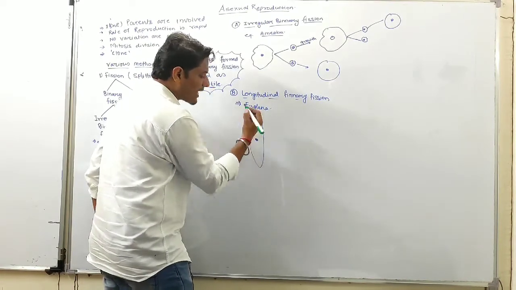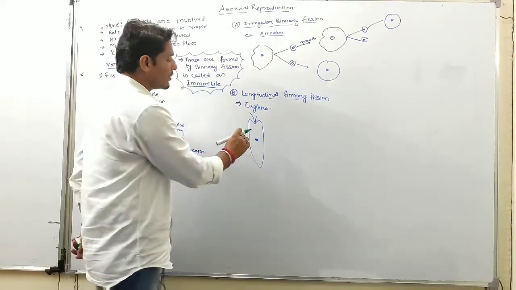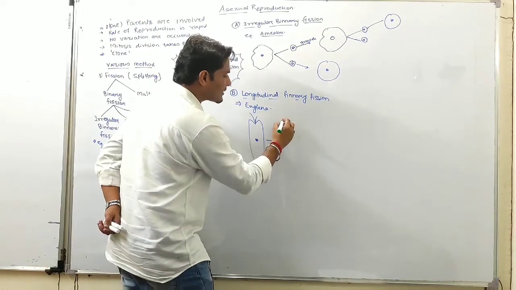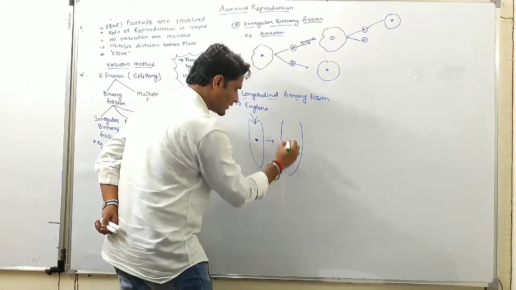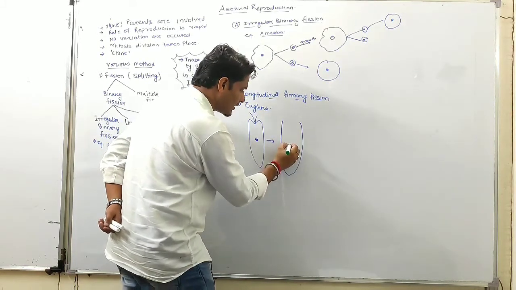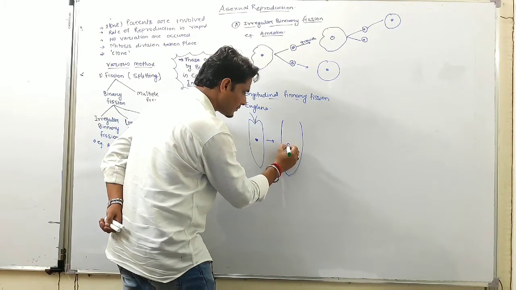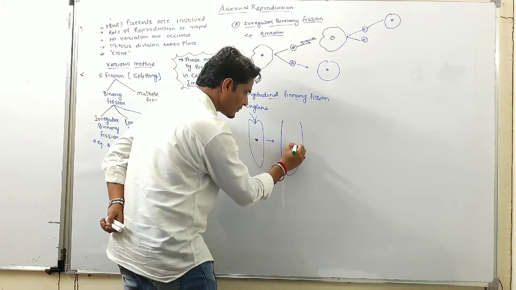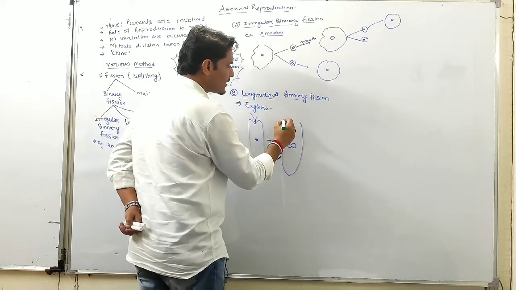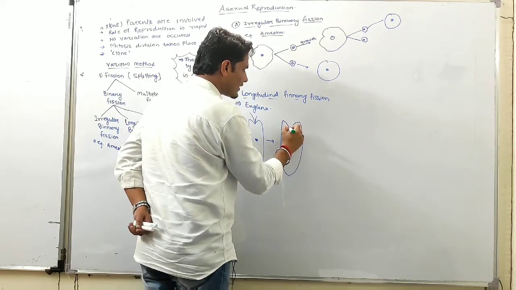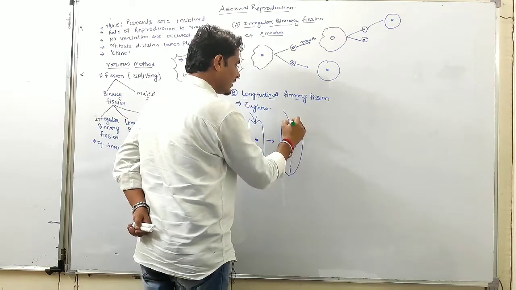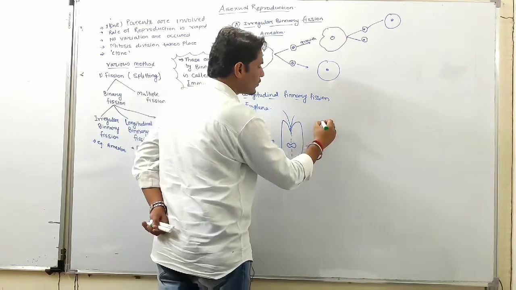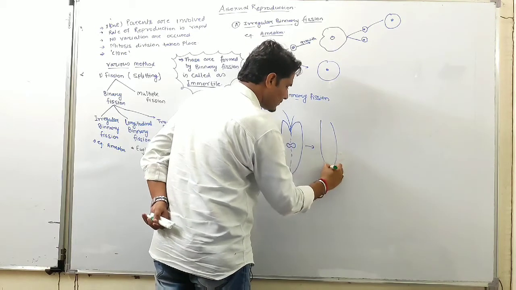Karyokinesis is followed by cytokinesis. First nuclear division takes place, then cytoplasmic division, and it divides into two organisms.